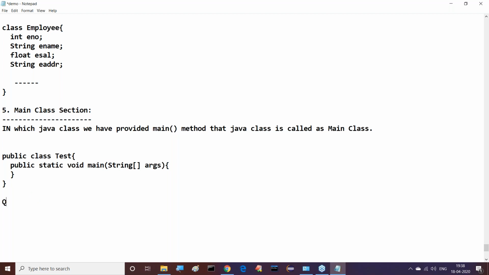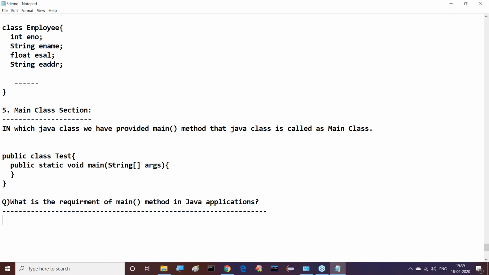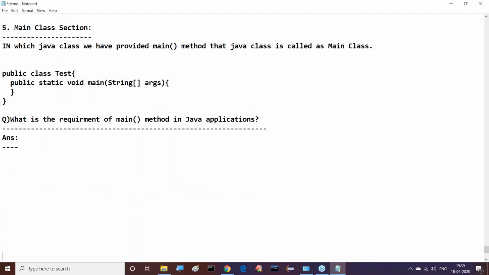Now here I have a simple question. What is the requirement of the main method in Java applications? This question is not only in the case of Java; it is also there in C and C++, where we also write a main method. Now tell me, you have to give the answer: what is the requirement of the main method in Java applications?